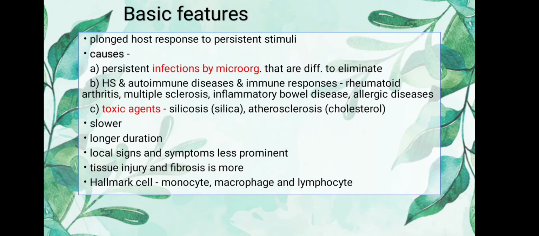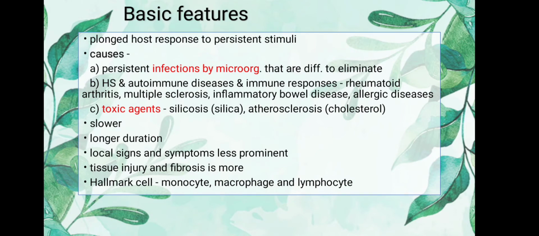What are the causes? The causes can be three. Number one, persistent infections by microorganisms that are difficult to eliminate. There are some microorganisms which just cannot be eradicated from our body very easily, and because of their presence we suffer from chronic inflammation for a long time.